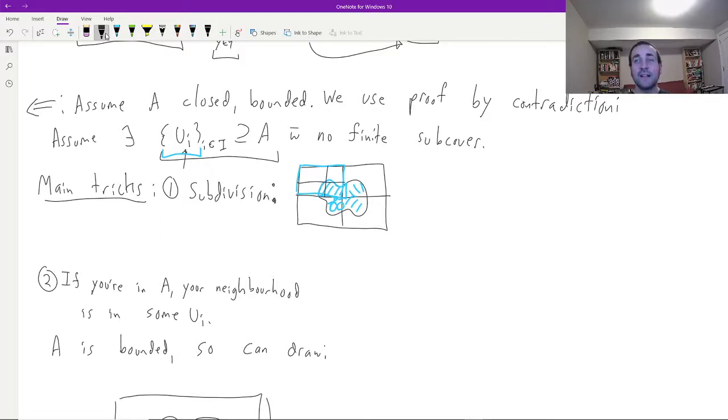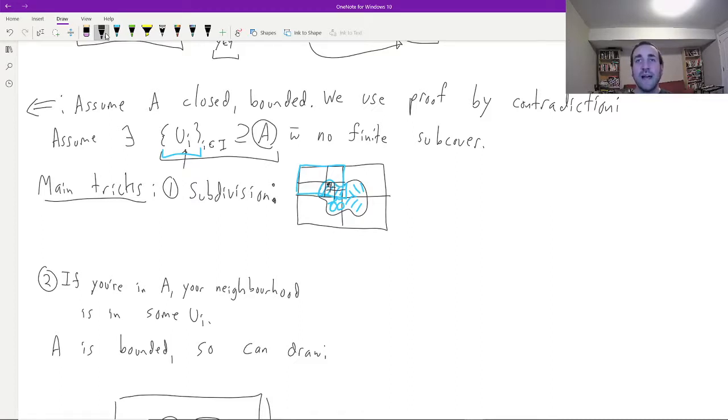And we're going to see, well, at least one of those 4 parts also has to have no finite subcover. And we can keep on going, and as long as we split it into a finite number of parts each time, one of these tiny, tiny boxes must still have no finite subcover. Okay, in particular, sorry, the tiny box intersect with A must have no finite subcover. So that's the first trick. And so what we're doing essentially there is we're going from a big set A to this sort of sequence of arbitrarily small shrinking sets, which have the same bad property that they have no finite subcover.